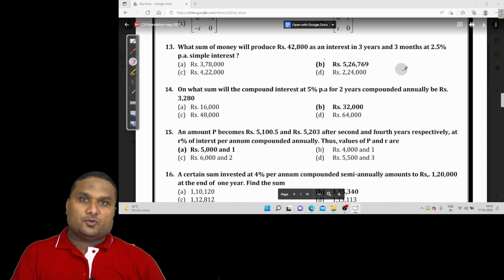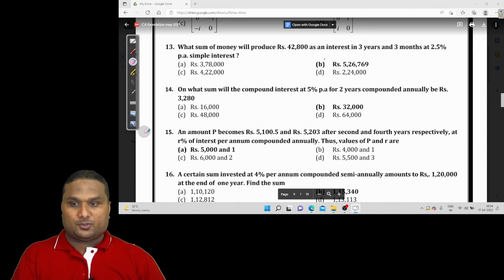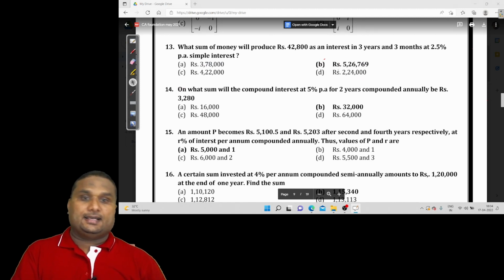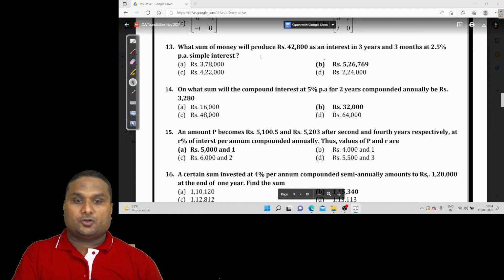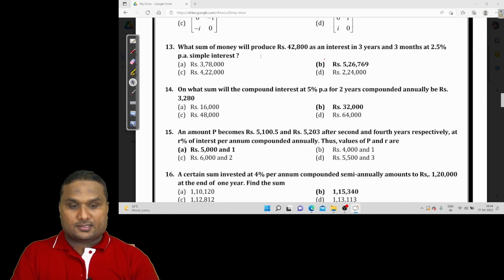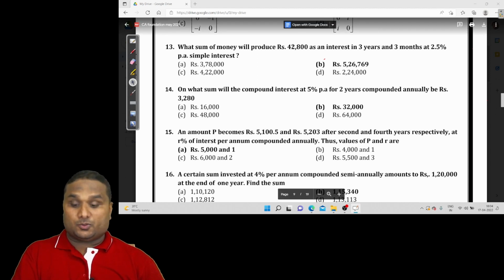This is the technique by which the questions can be cracked. The students who watched my previous videos will be able to crack this question much faster than I did. Now, if you are not able to do it this way, the reverse technique is you can do it like this. Check option A: 3,78,000 into 3.25 into 0.025. The answer is 30,712. This is wrong. Option B: 5,26,769 into 3.25 into 0.025. The answer is 42,799.98, which is approximately 42,800. In that way, option B is the right answer.